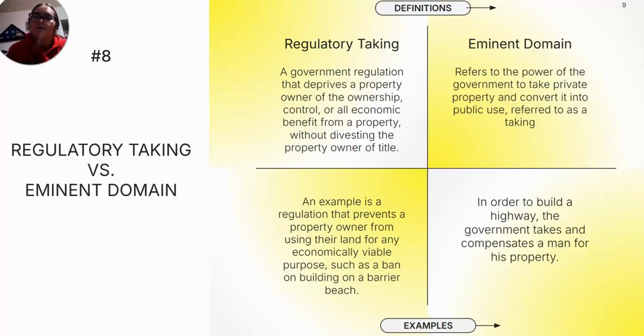Eminent domain refers to the power of the government to take private property and convert it into public use. We referred to this in the last slide. And again, the example would be the government takes away a man's property to build a highway.